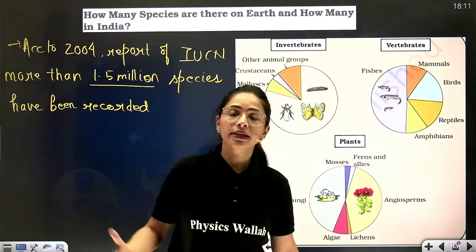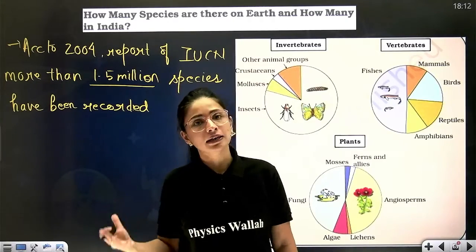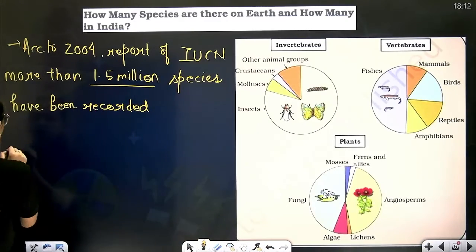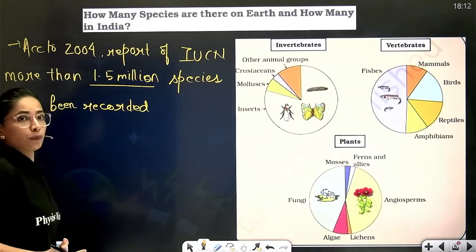There are so many species which are still undiscovered, still unknown to us.